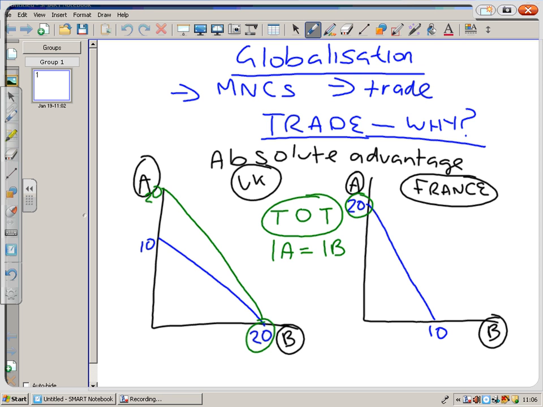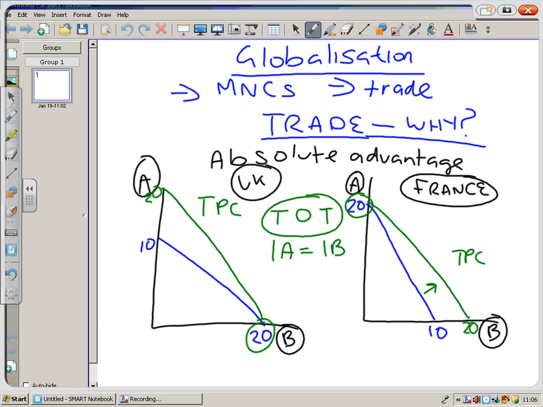So what we see here is that the production possibility boundary of the UK is increased. We call this the trading possibility curve. So with international trade, we can see that the UK can benefit. In France, if they made 20A, in theory they could exchange it for 20B from the UK economy. So they have a trading possibility curve.